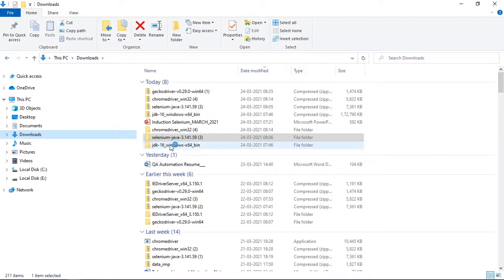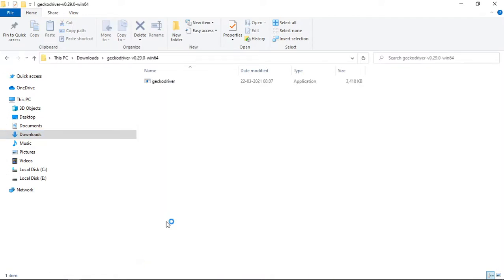Where is it? Yesterday I also downloaded it, I think it is this one. Once you download it, extract the folder. Here is the folder, and this is our .exe file. Again, it is a .exe file that will help us run our Firefox browser.